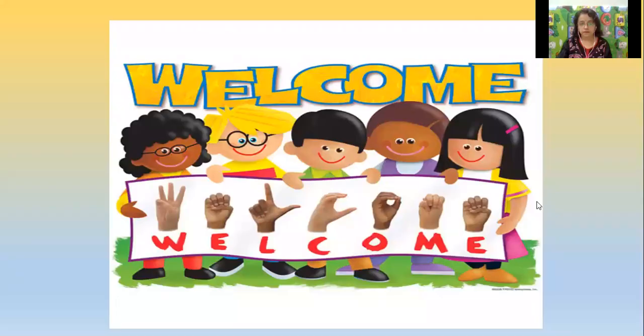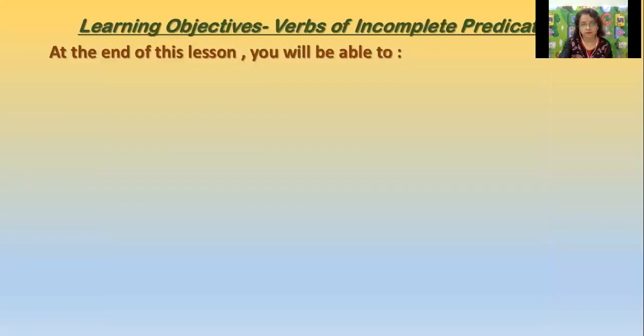So how are we going to deal with it? Here we have a look. So I welcome you all to this second session of transitive and intransitive verbs. Now, what are the learning objectives? After we dealt with verbs of incomplete predication, what are we going to learn from it?